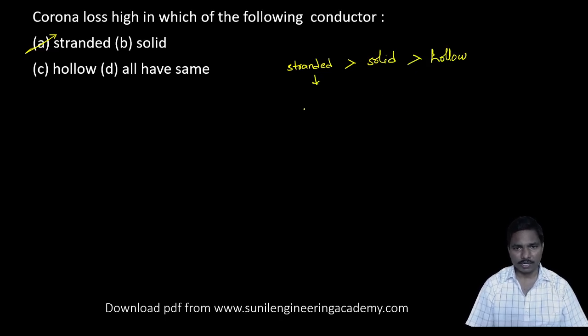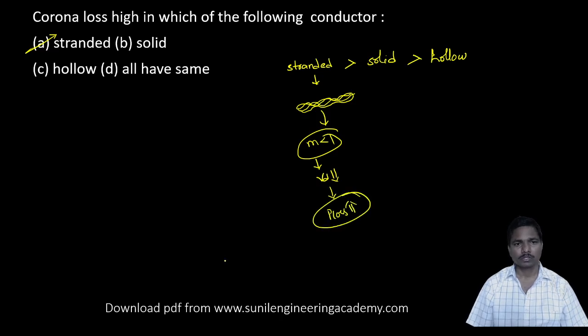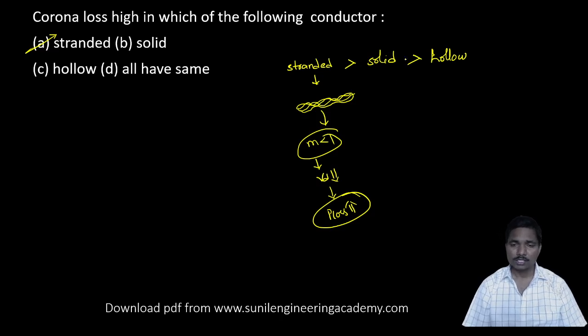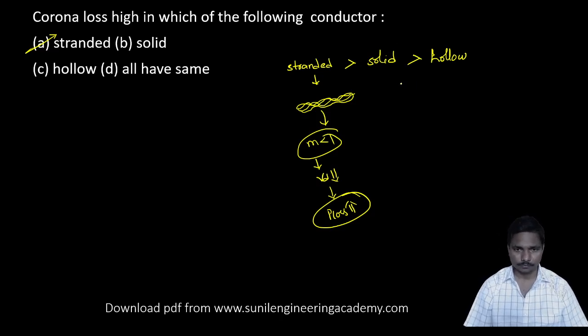Because in case of stranded, we twist many strands to form a single conductor, so the irregularity factor M is very much less than 1. M is less than 1, Vd is less. As Vd is less, power loss due to corona will be more than solid and more than hollow. So that's why we go with bundle conductors.